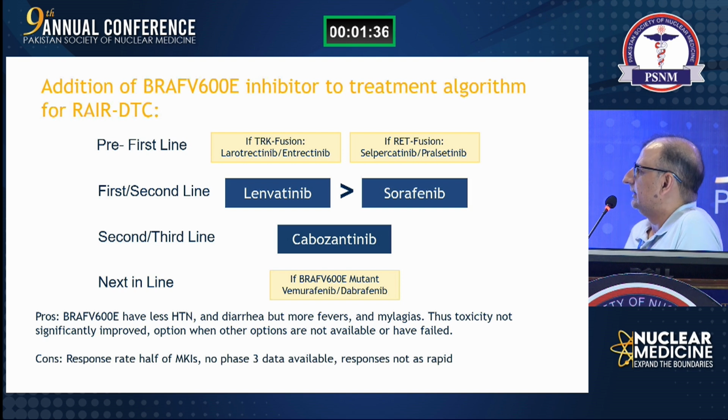We will first start with the others, and if a patient progresses on them, then we can use these. In contrast, if those mutations are present, then before starting lenvatinib, we would use these targeted agents. And these mutations are mutually exclusive. If this is present, then these two will not be present, and if this is present, then these two will not be present.